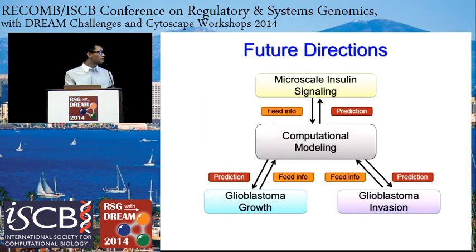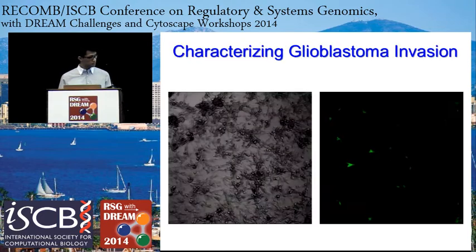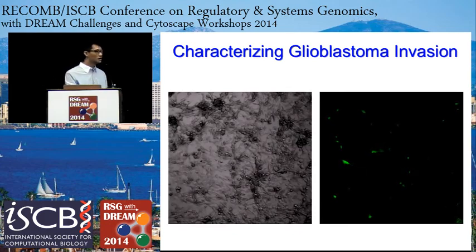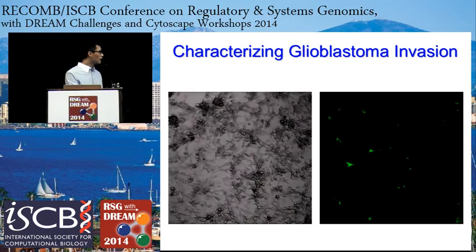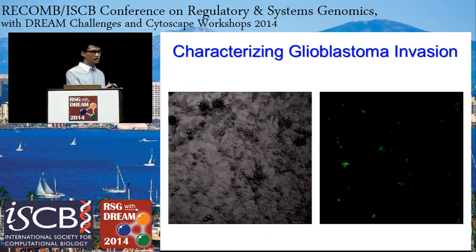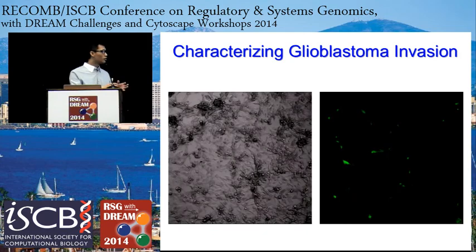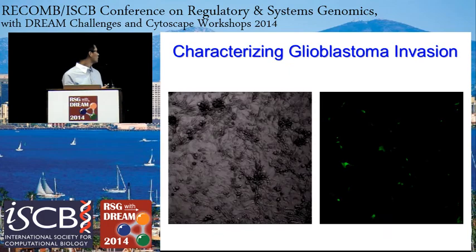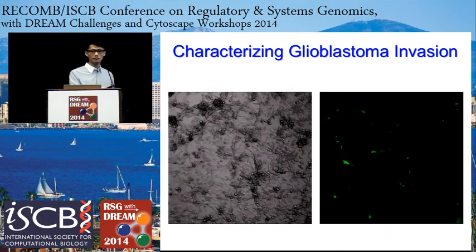So I've talked about how insulin signaling can link to glioblastoma growth, and in the next part of my project, I'm going to work on linking insulin signaling to glioblastoma invasion, and I'm going to show a little bit about that. So here are glioblastoma cells that were cultured on a monolayer, and once they're formed on a monolayer, they can spontaneously form a pattern structure, and then they will form glioblastoma spheroids.